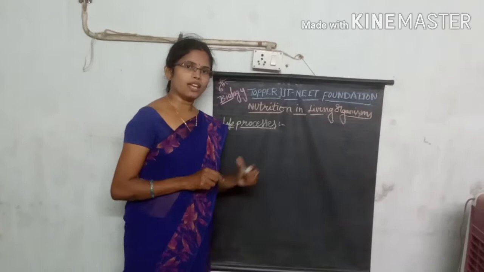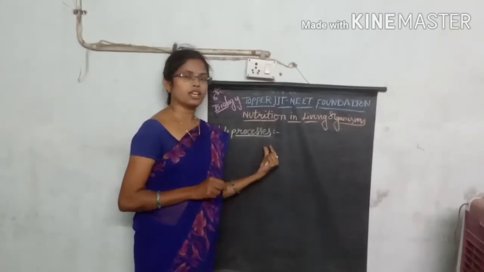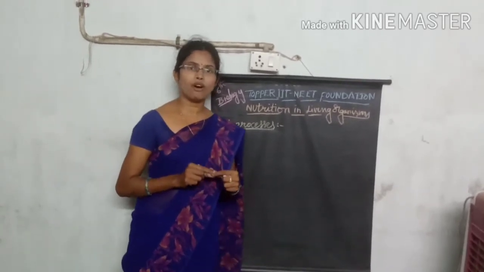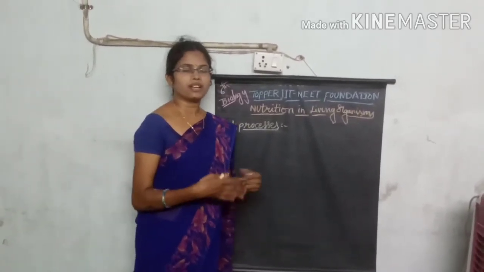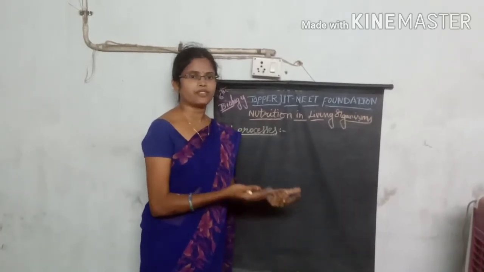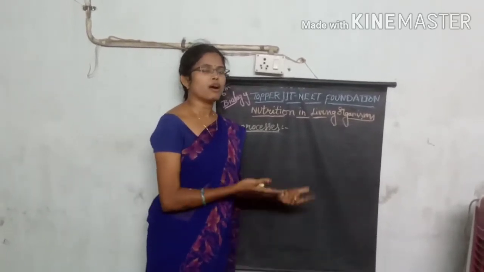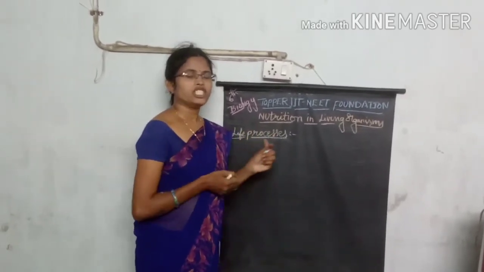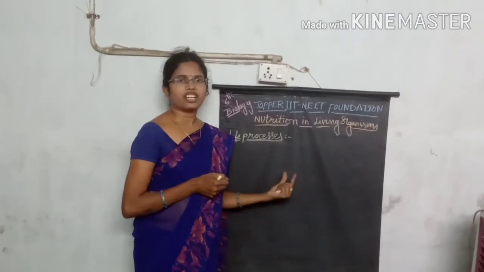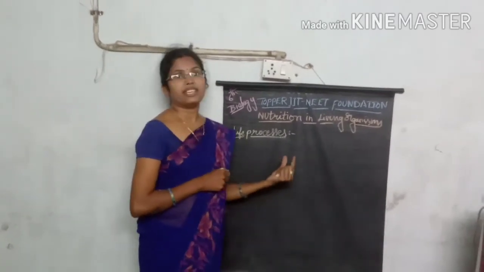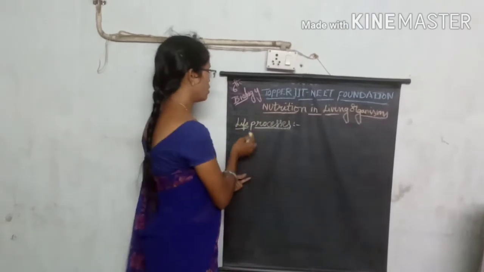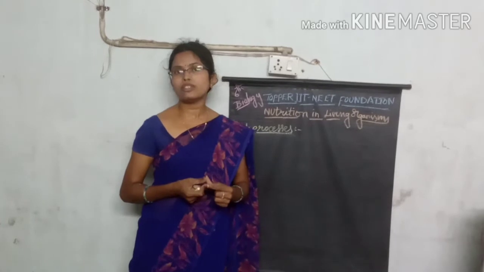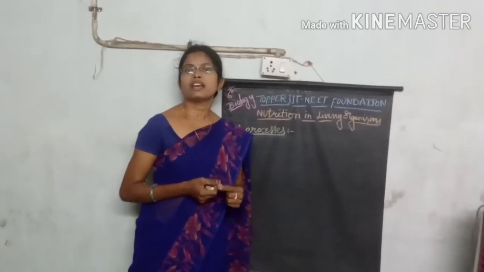So from the lower organism to the higher organism, the systems present in the organism's body also become complex, from simple to complex. The basic processes which are mainly important for the existence of life in living organisms are called life processes.